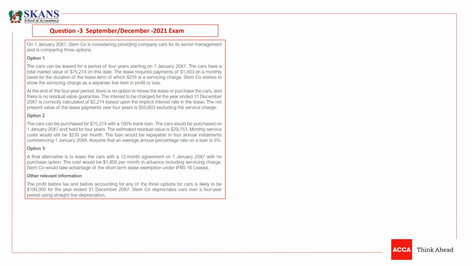So let's understand, guys. What we need to do is we have to read the information. I just want everyone to read option one for me and just tell me what should be the answer. What is the accounting treatment for option one?